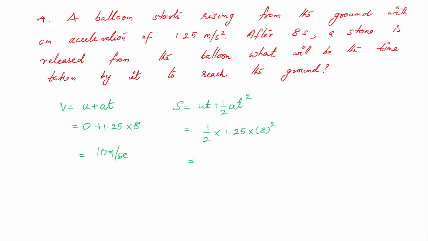So 1.25 into 64 will be 80. 80 divided by 2, that is 40 meters. So remember, after 8 seconds the velocity of the balloon will be 10 meter per second. So it will be going up with a velocity of 10 meter per second.